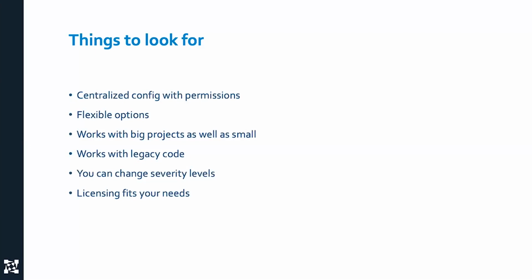The configuration needs to live in one place so that everybody gets the right config every time without thinking about it. And it needs to have permissions potentially, because in some organizations, it's okay for anybody to do what they want. In a compliance organization like automotive or financial, I might need to be sure that only the right people can change that configuration. You need to have flexible options. I see a lot of people fail with that noise issue because the checkers given to them by the tool don't give them the choice of which checkers to run or how to change the severity level for the checkers. So those are really important.